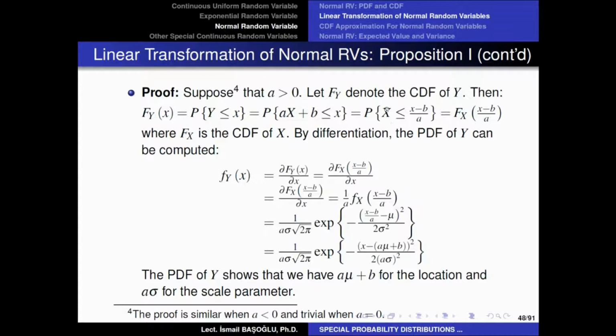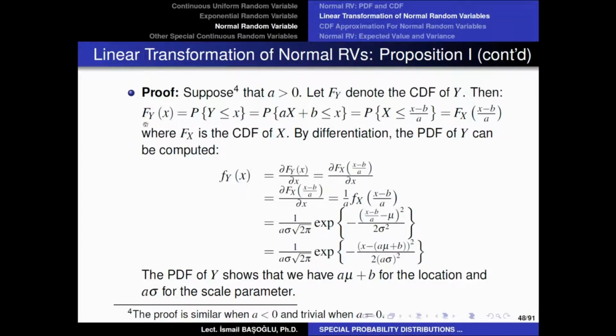So we are calculating the cumulative probability at X minus B over A, or the probability of this random variable to take any value up to this point, and that is the CDF of this random variable at X minus B over A. Now, the CDF of Y is actually equal to the CDF of X, however, not at the X value, at X minus B over A value. So if you are trying to calculate the probability of Y to be less than or equal to X, you need to calculate the probability of X to be less than or equal to X minus B over A.